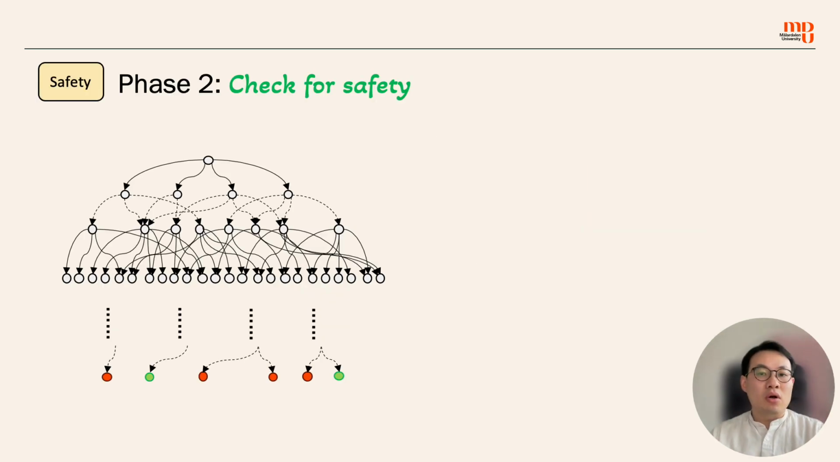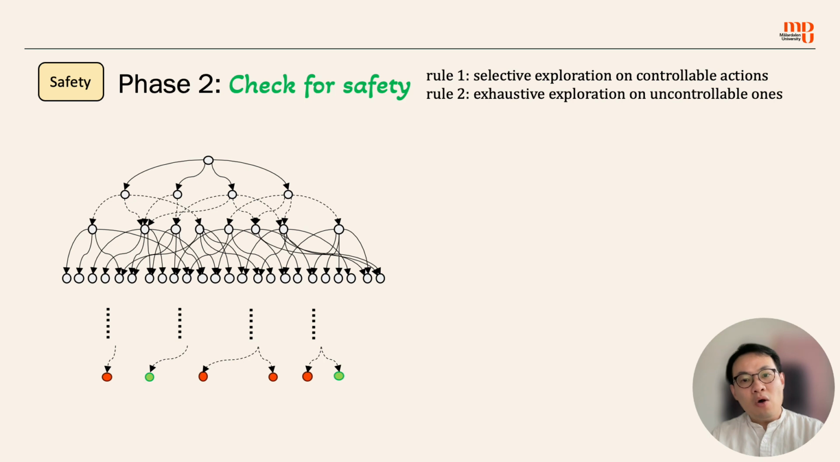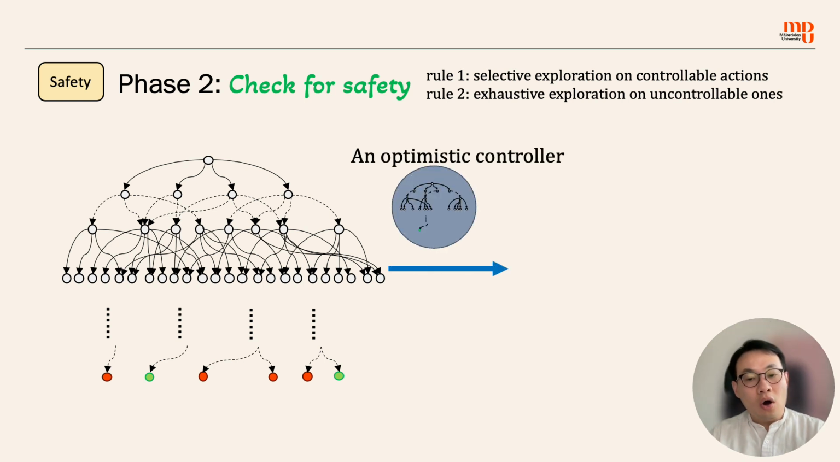Now we get a controller, a guessed controller. So in the second step, we update the rules. Now we selectively explore the controllable actions and exhaustively explore the uncontrollable actions. If we call the guessed controller an optimistic controller, then the exploration of the state space under control of this controller means we only need to choose the actions that are allowed by the controller now. So the state space is much reduced, right?